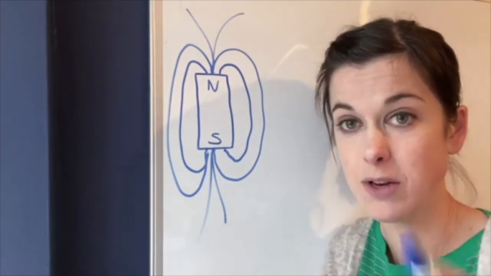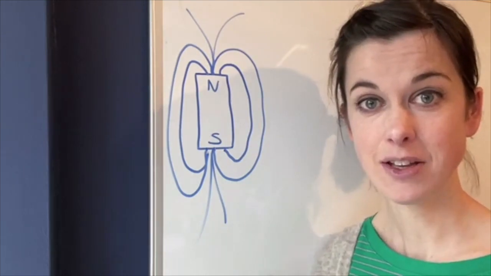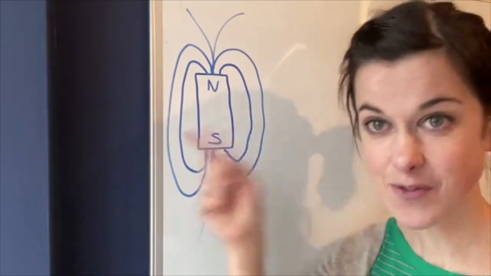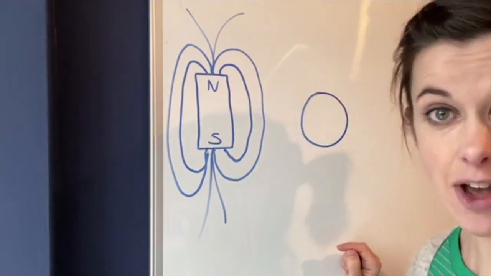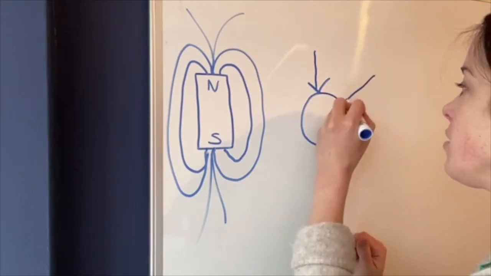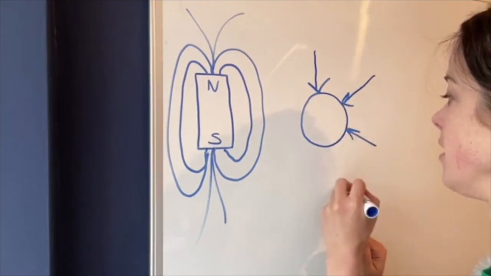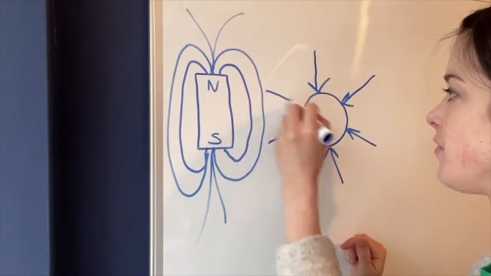All right? But we're not talking about magnets today, are we? Well, it turns out gravity works in a very, very similar way. Everything that is made of stuff has what we call a gravitational field, right? Usually you don't feel it because most stuff is very small.